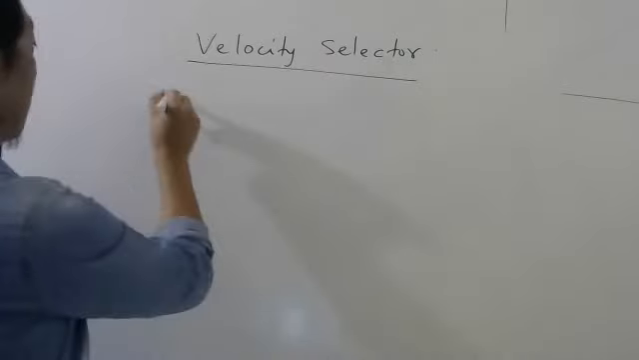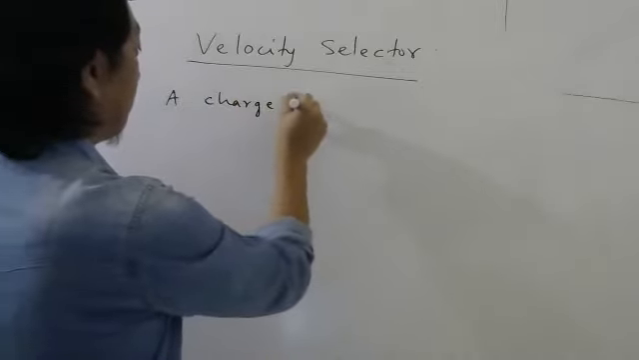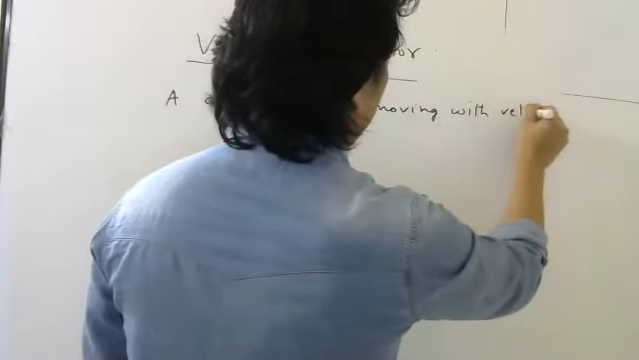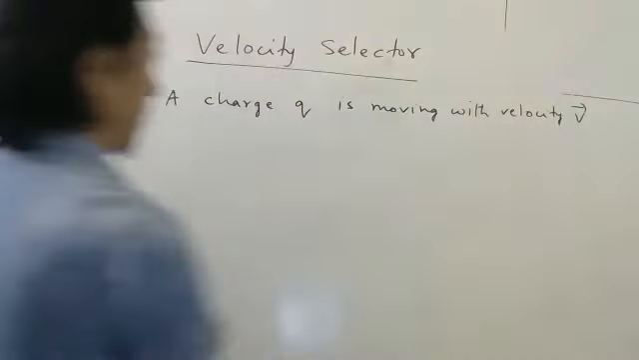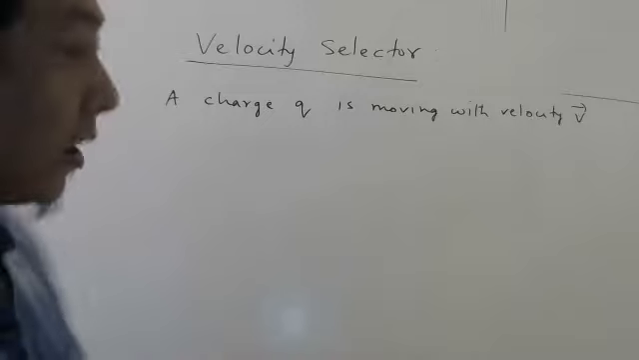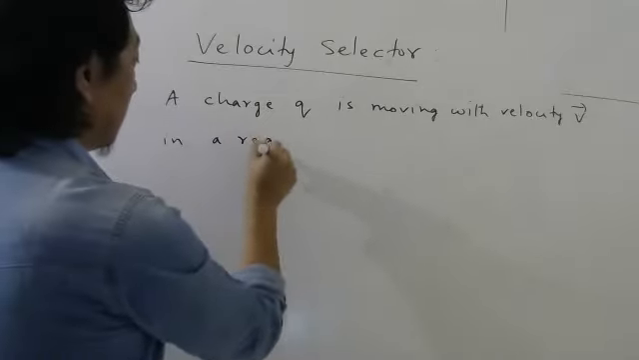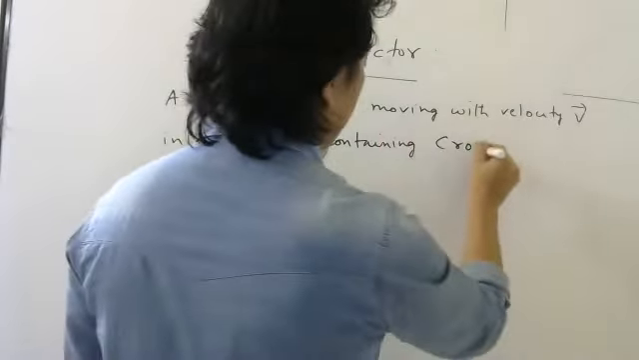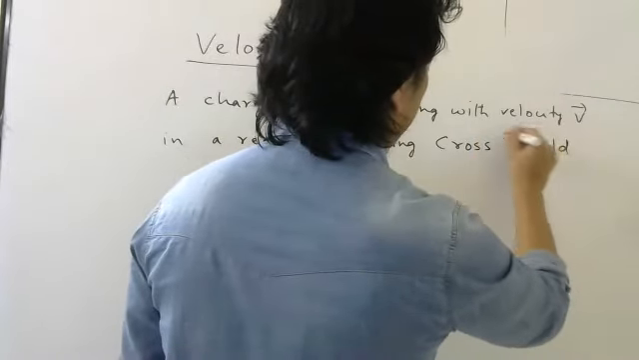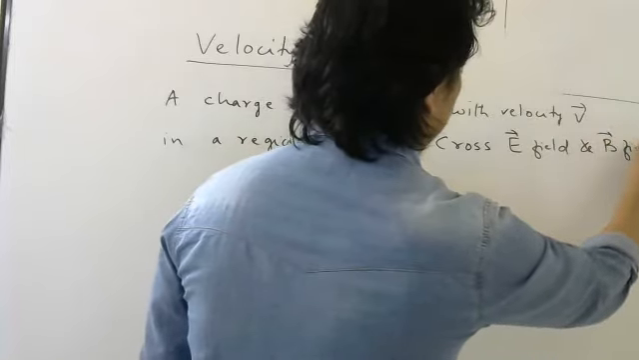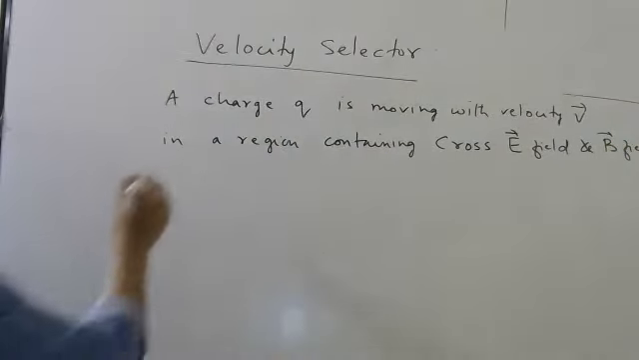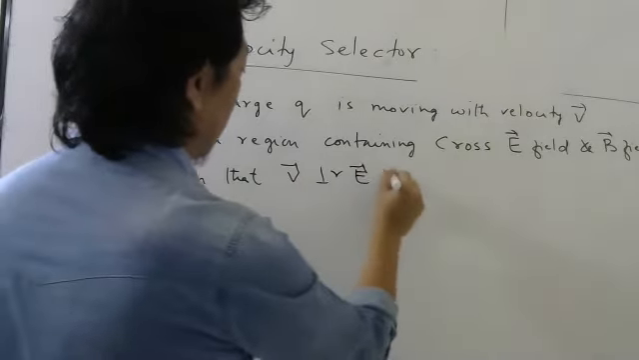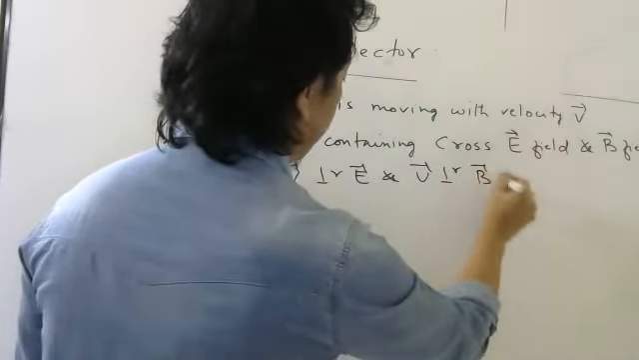So look here. A charge Q is moving with velocity v bar in a region containing crossed electric field and magnetic field, such that the velocity is perpendicular to E bar and velocity is perpendicular to B bar.